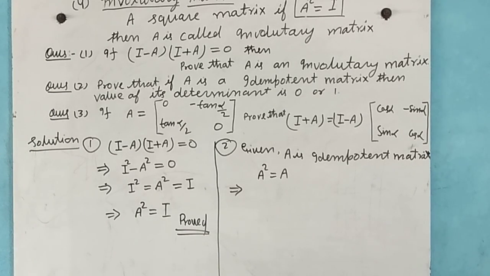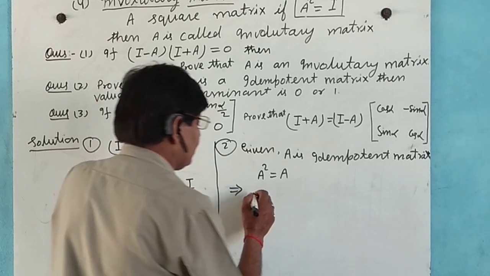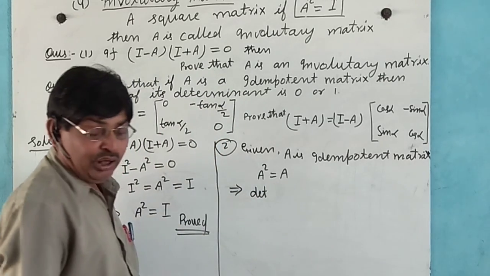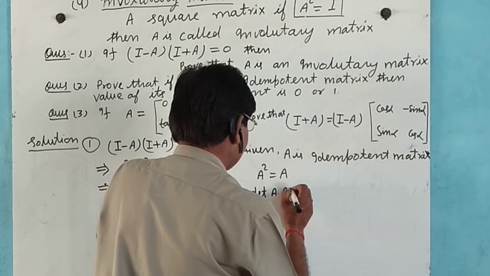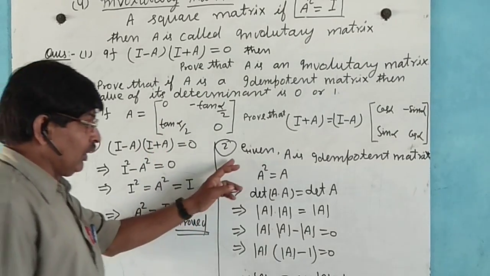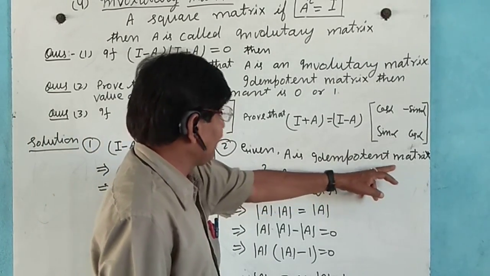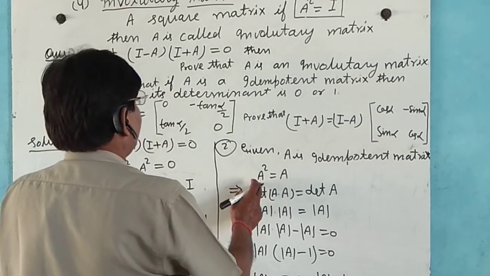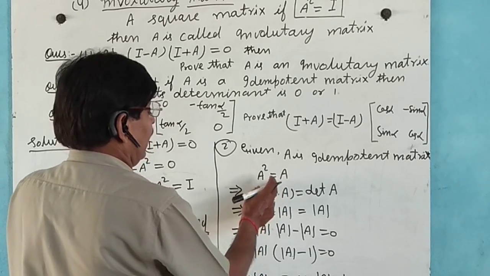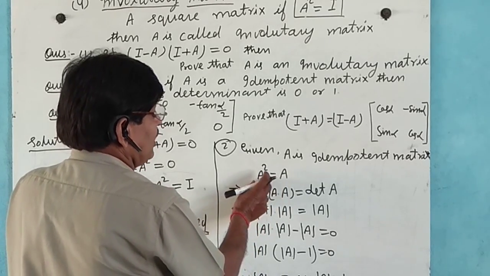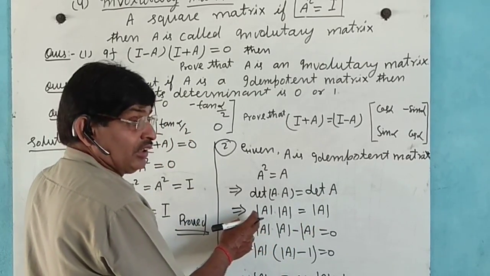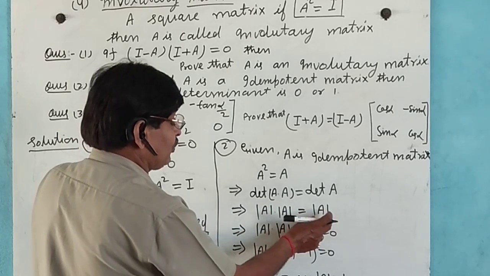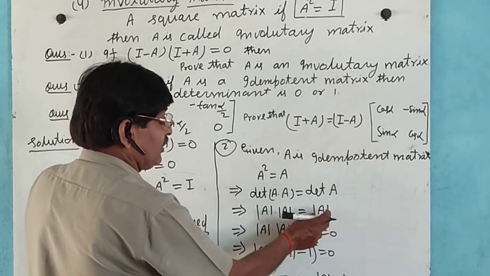It means that A square can be written as determinant of A into A. Now given A is an idempotent matrix, so that A square equals A, and we apply the determinant: determinant of A square, that is A into A, equals determinant A. It can be written with the symbol for determinant A, and determinant A squared equals determinant A. Change the side, that is determinant A squared minus determinant A equals 0.